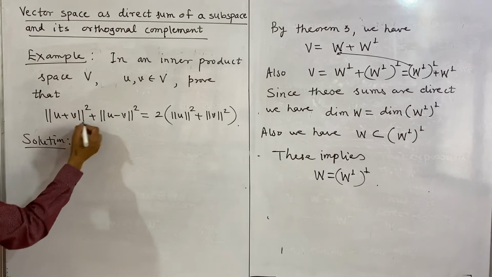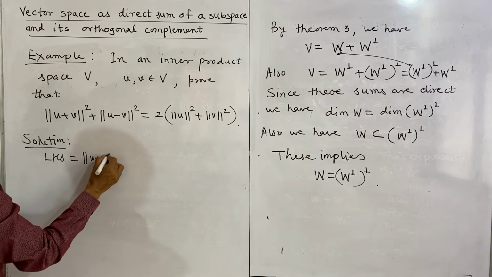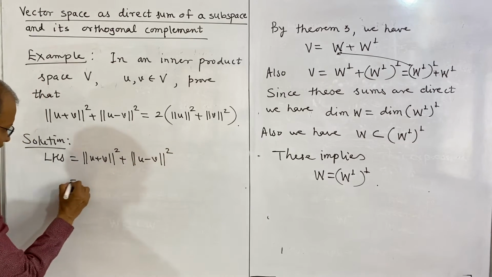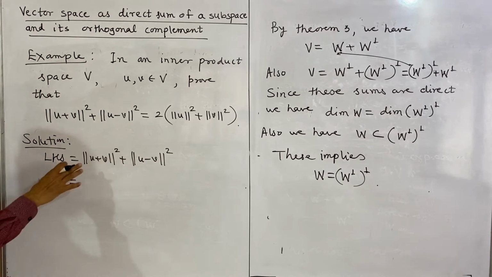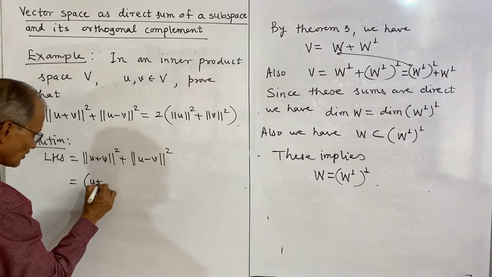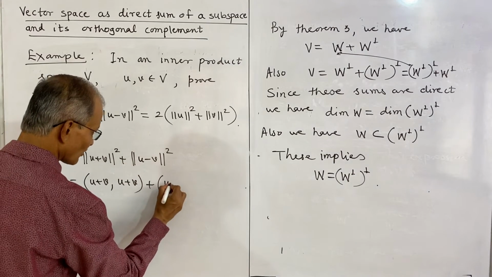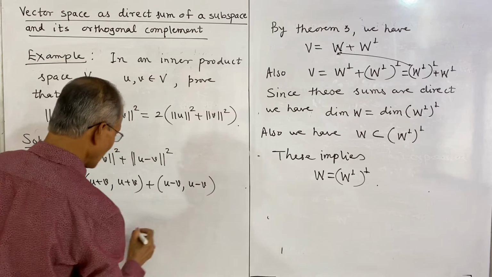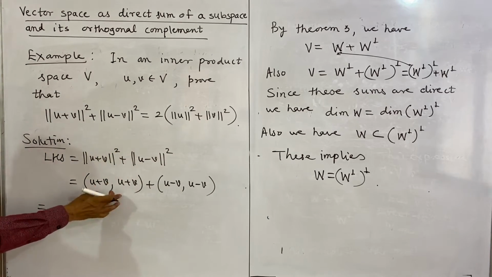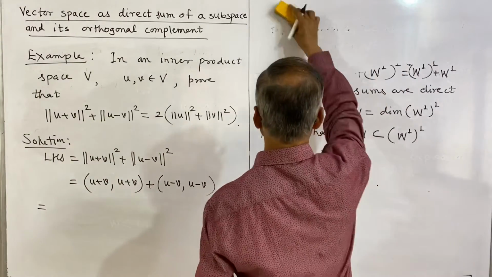We can consider the LHS. The LHS is norm of U plus V whole square plus norm of U minus V whole square. And by definition we know the norm square is the inner product of the vector with itself, and that means this is the inner product of U plus V with U plus V, plus the inner product of U minus V with U minus V. And this can be expanded using the linearity property, which we have proved as lemma 1.